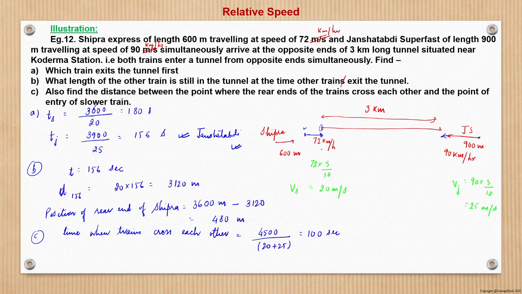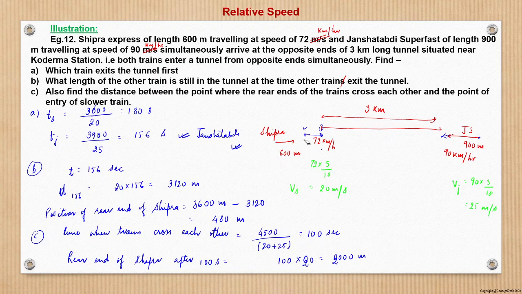Now what is the position of the rear end of Shipra after 100 seconds? That will be 100 times the speed of Shipra, which is 20 meters per second. So that is 2000 meters from this location, right?